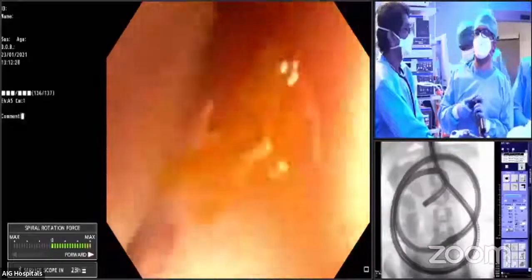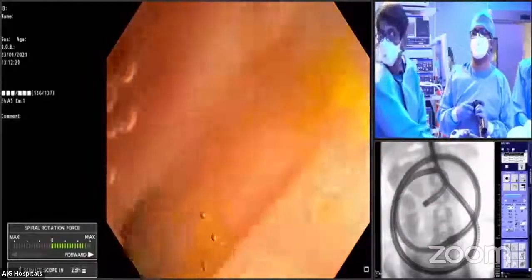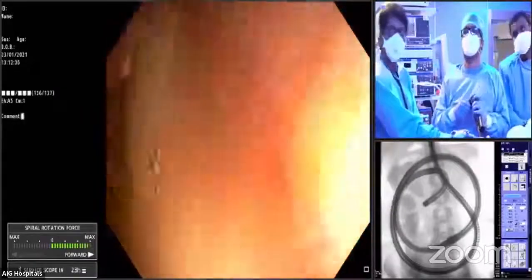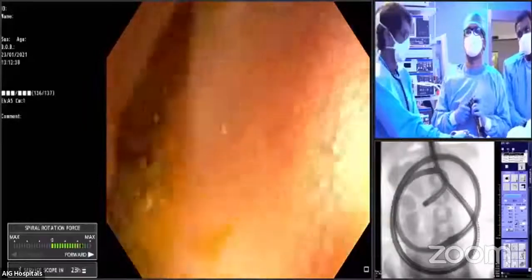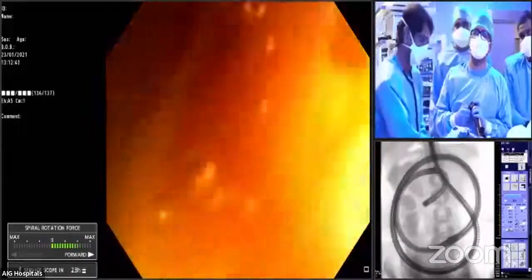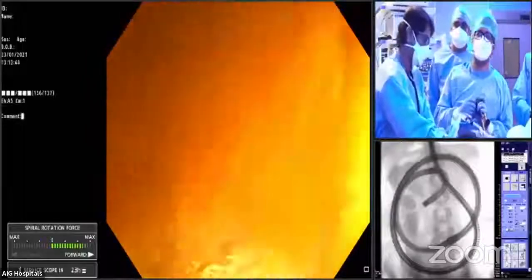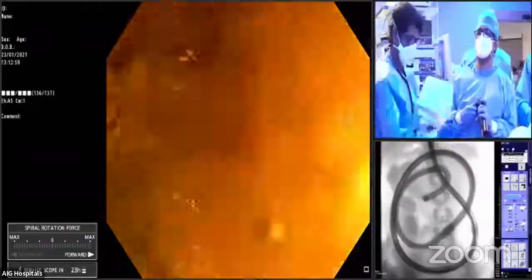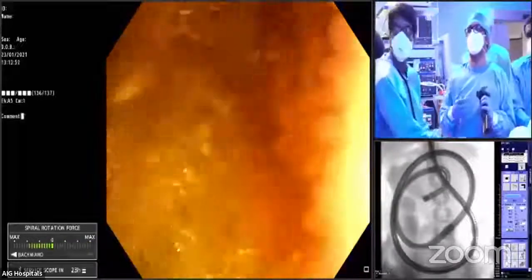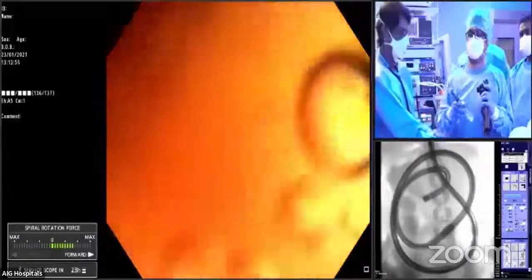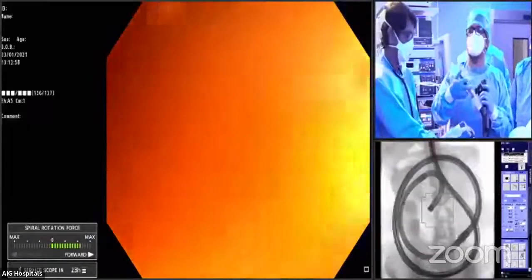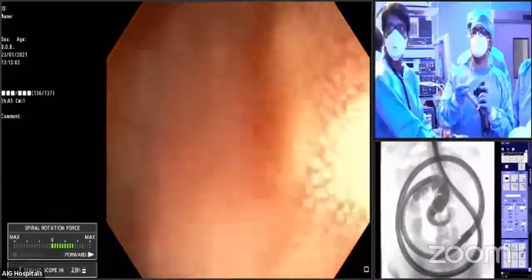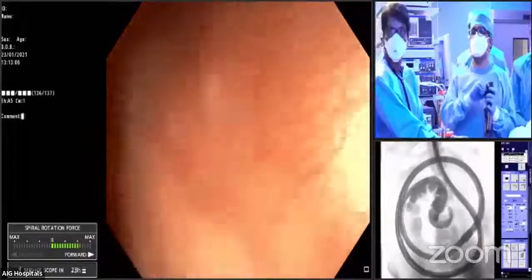Can you give contrast, please? Yeah. So now we are coming to the CCOM, I think. We'll see. Can you give me some contrast, please? Screen. This looks like the CCOM actually. Folds. One more. No, I think not.